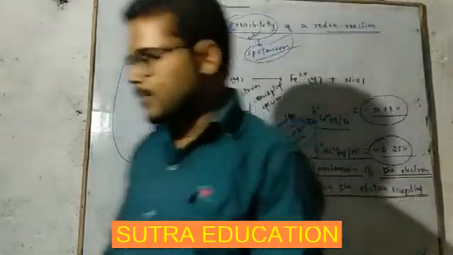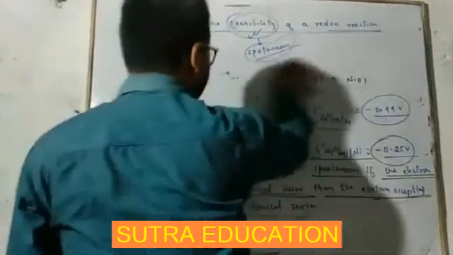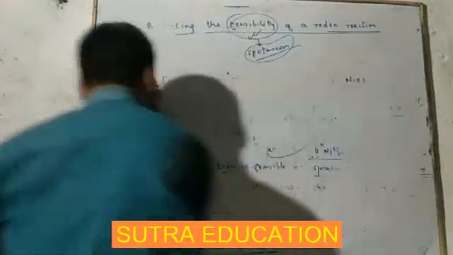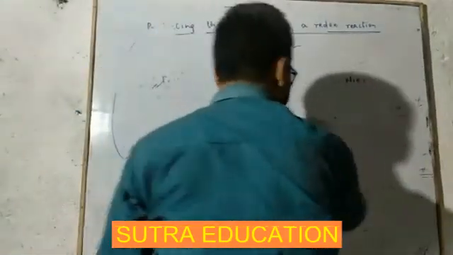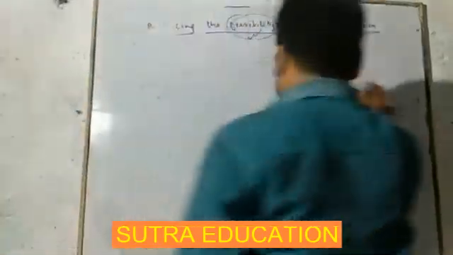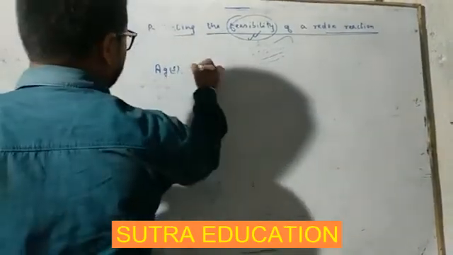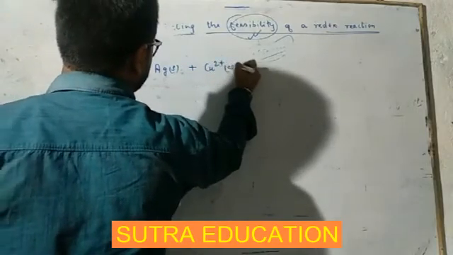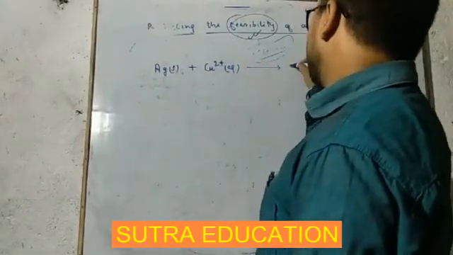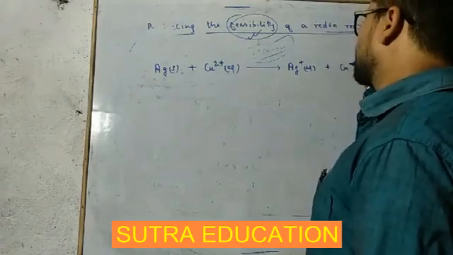Okay, now I am giving you one more example. It is silver plus Cu2+ aqueous, and it is forming Ag+ aqueous plus Cu solid.